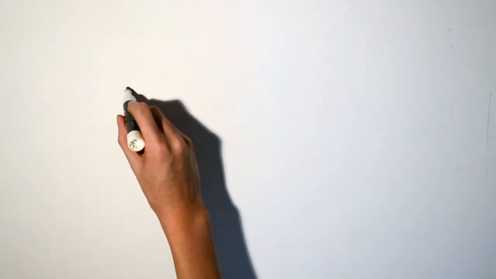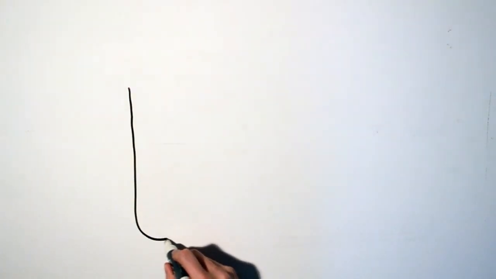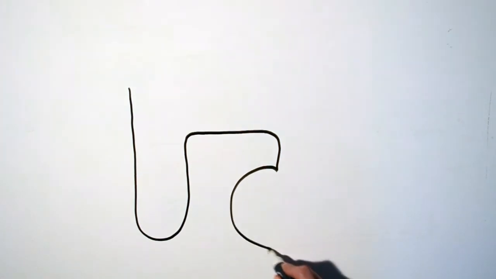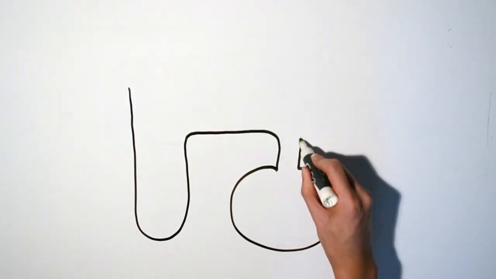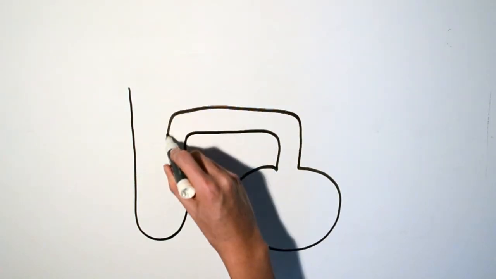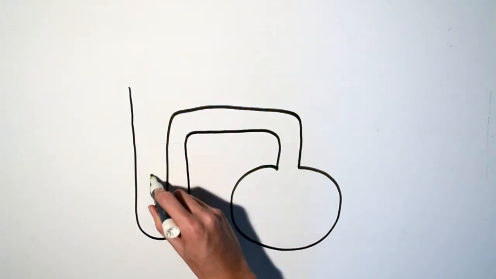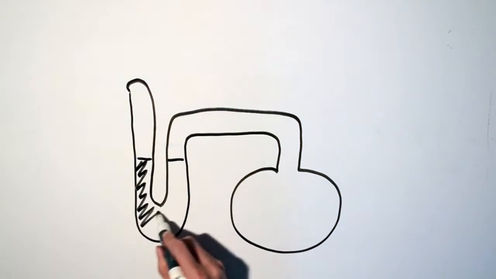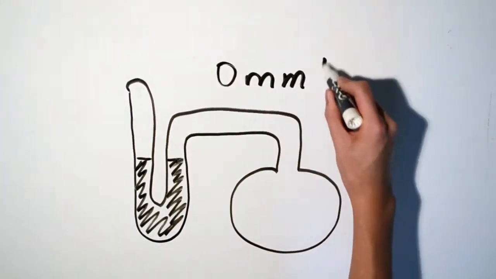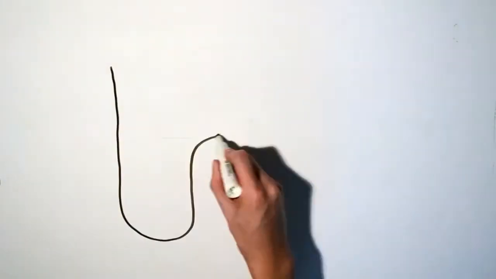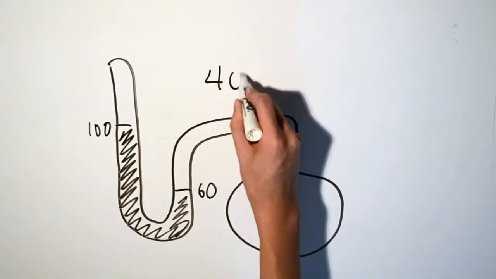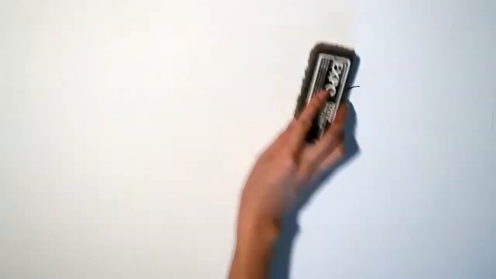Pressure of gases is measured by an instrument called a manometer, whose principle of operation is similar to that of a barometer. Closed-tube manometers are used to measure pressures below atmospheric pressures. The pressure is simply the difference in the heights of the mercury levels in the 2 arms. Here, since the 2 arms are at the same level, the pressure is 0. Here, since the left arm is higher by 40 millimeters, the pressure is 40 millimeters mercury.